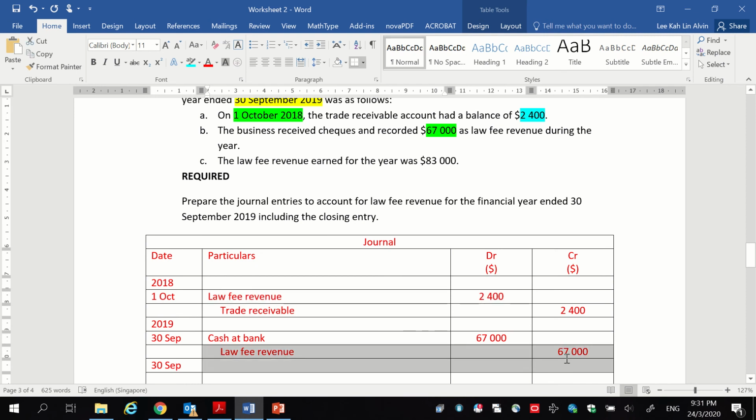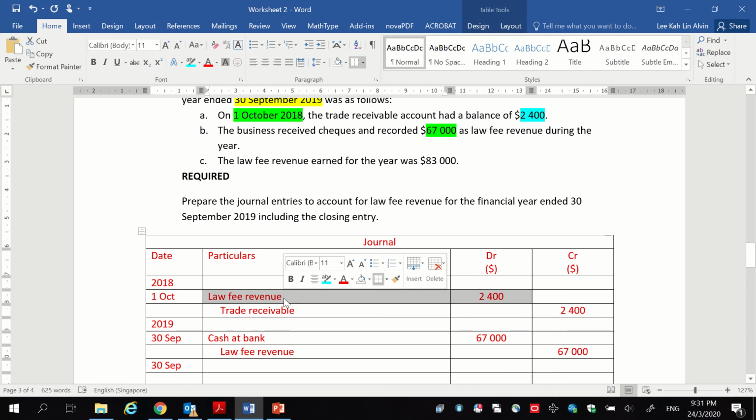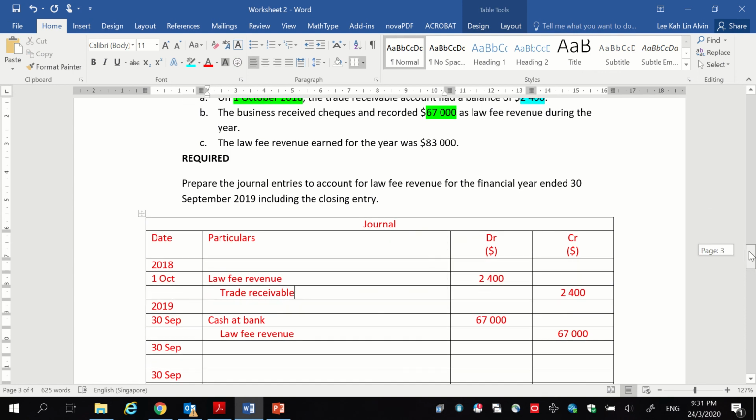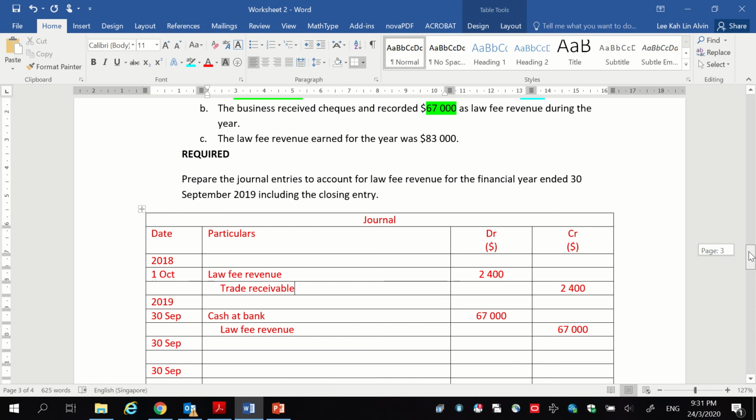So that when I credit this revenue of 67,000, because of this entry over here that I debited the law fee revenue of 2,400, I will achieve the true income that I earned this year. Okay, now we see something strange here.